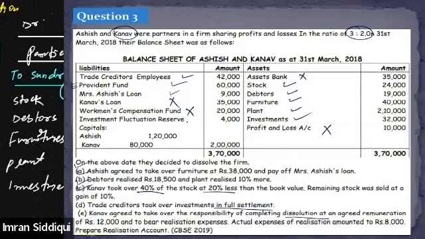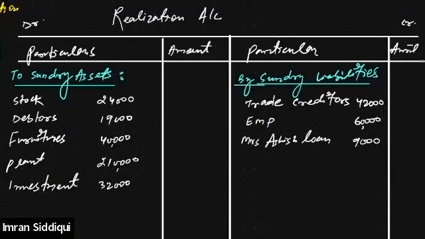Okay, now moving on to the next point, it says investment fluctuation reserve. Tell me, what should I do with the investment fluctuation reserve? Should it be transferred to the realization account? Yes, it will be transferred. So we'll go to the realization account, and on the credit side, obviously, investment fluctuation reserve. You can also write down IFR in short, 4,000.